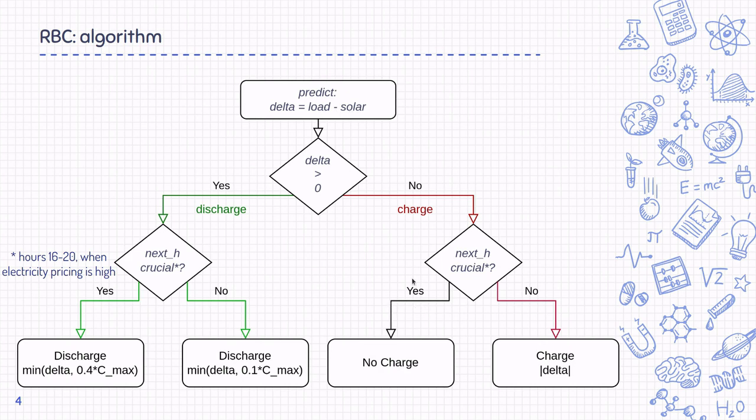So probably a negative delta is a wrong prediction, and the mistakes cost a lot during these hours. So no charging here. In normal hours, however, we allow charging by the full magnitude of the delta.